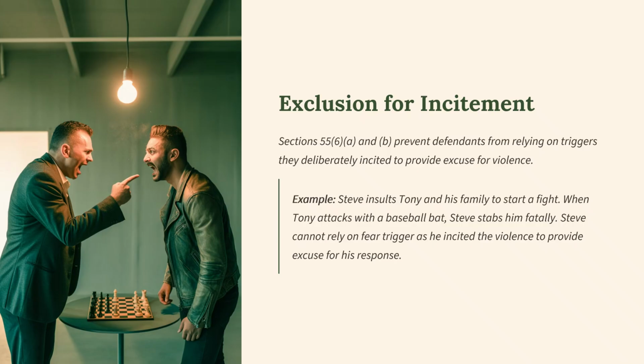Exclusion is from as a trigger would be incitement. So section 55.6a and b prevent defendants from relying on triggers they deliberately incited to provide an excuse for the violence. So the example here is Steve insults Tony and his family to start a fight. When Tony attacks with a baseball bat, Steve stabs him fatally. Steve cannot rely on fear trigger as he incited the violence to provide an excuse for his response.